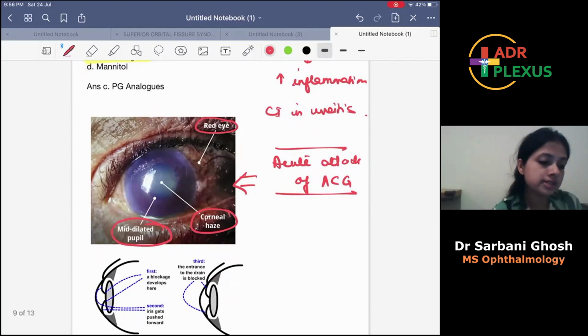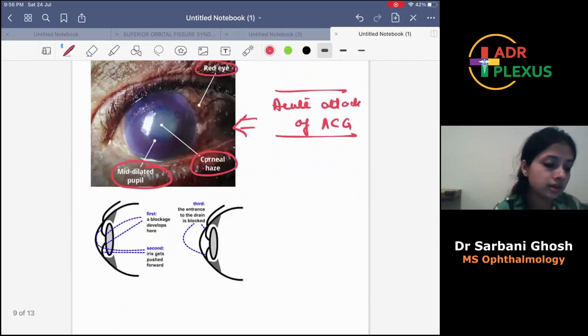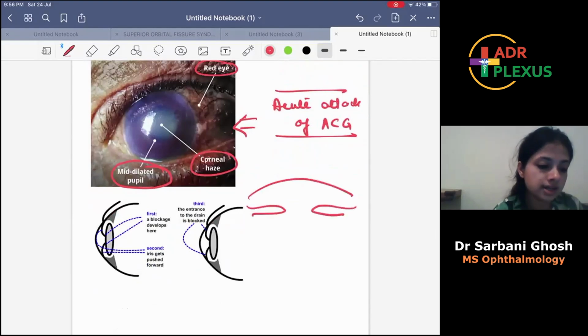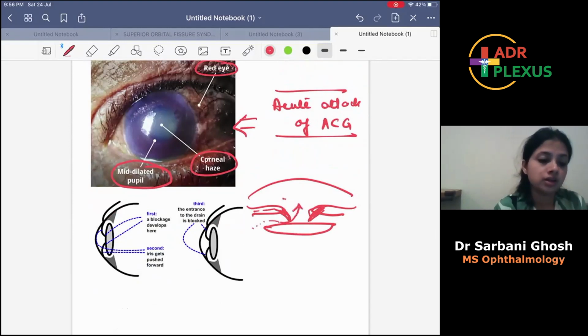So why does this happen? This happens basically because of a pupillary block mechanism where this is the cornea, this is the iris, this is the lens behind this. Now, if there is iris and lens contact, what will be the outcome? The outcome will be that the aqueous from the posterior chamber is not allowed to come to the anterior chamber. Okay, this is not happening.